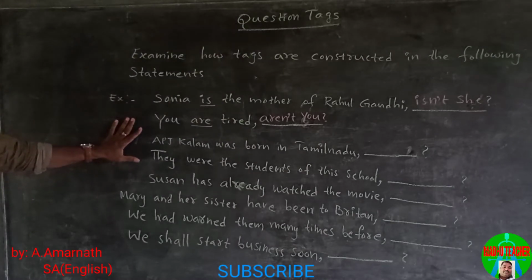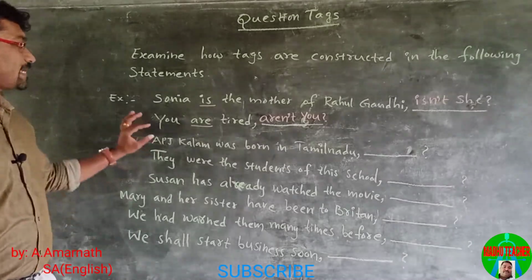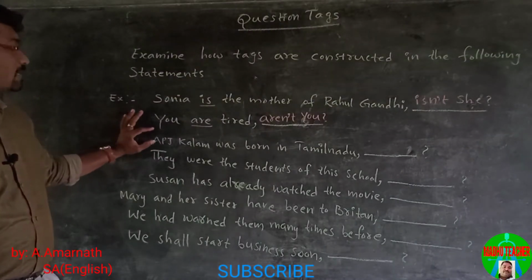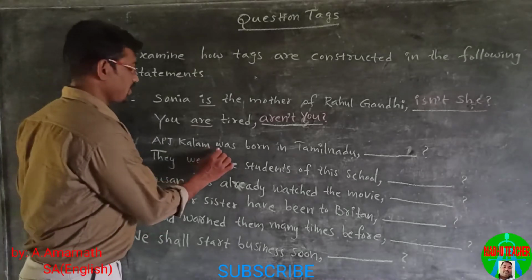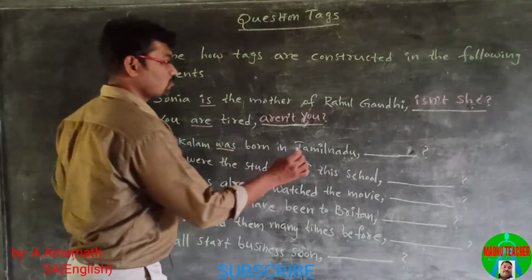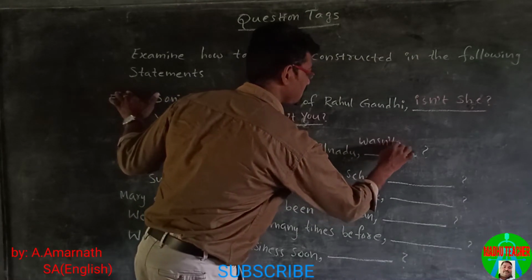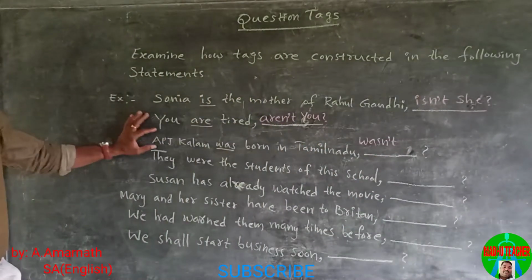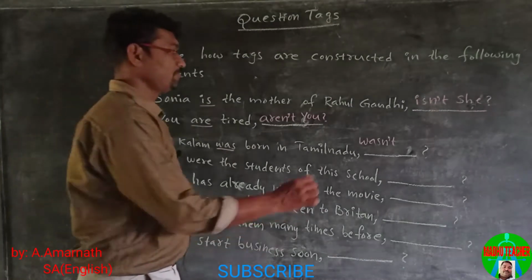Next statement. APJ Kalam was born in Tamil Nadu. In this sentence, it is a positive statement. The helping verb is was. So was becomes wasn't. APJ Kalam is a noun. We change the noun into pronoun he.